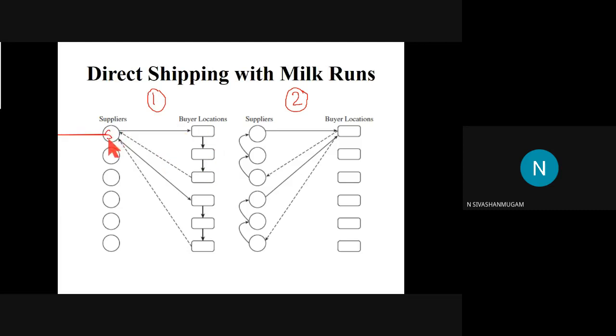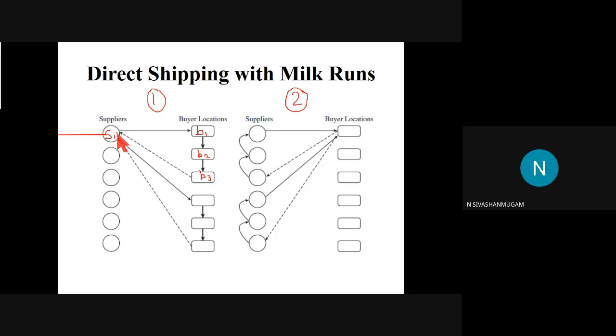Here we have a single supplier, but consider three buyers: buyer one, buyer two, and buyer three. And here we can consider three suppliers for a single buyer. These two kinds of transportation networks are called direct shipping with milk run.